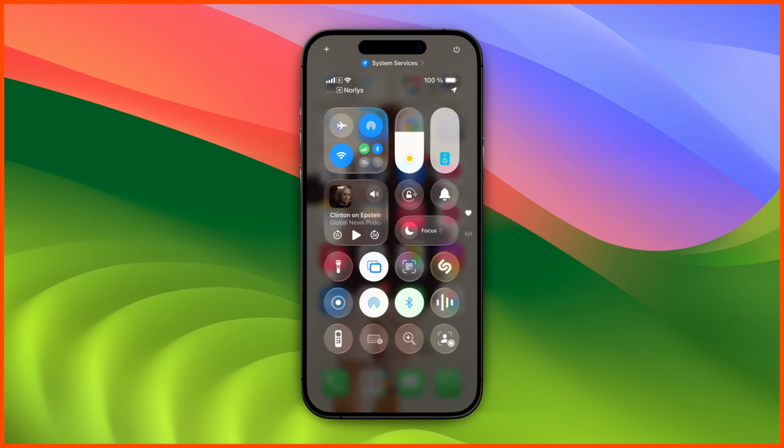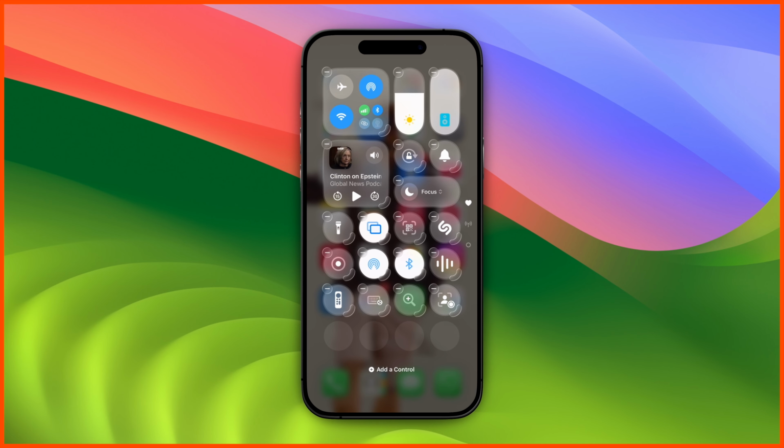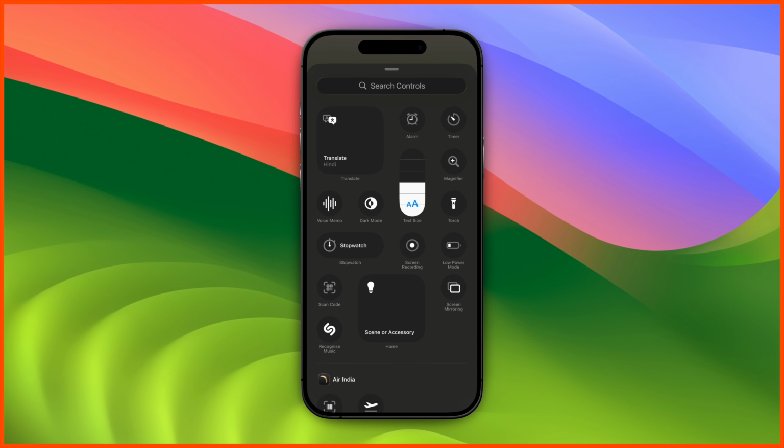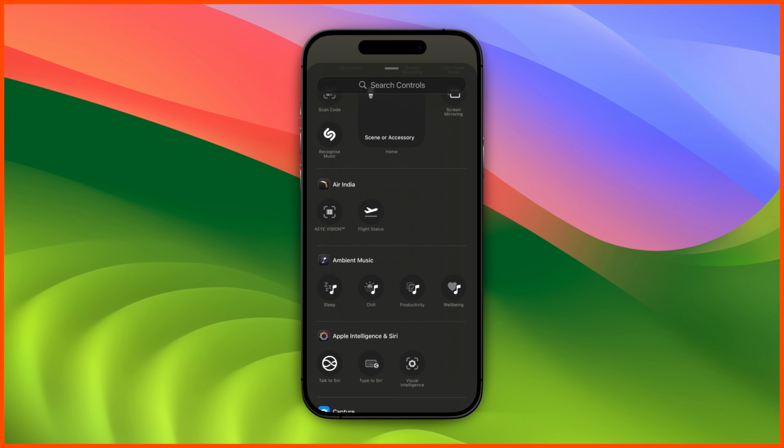Next features come in widget format. If you click here in the widget and add the control, they are introducing a new ambient music option here.